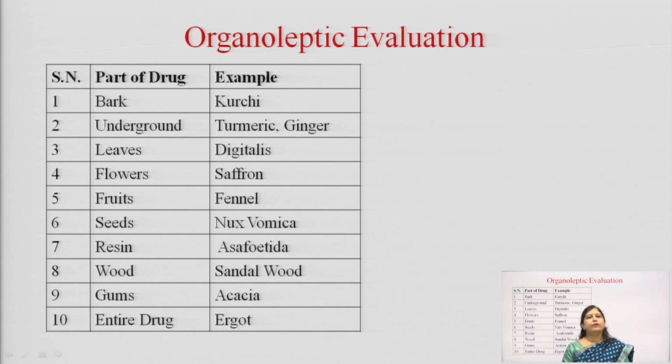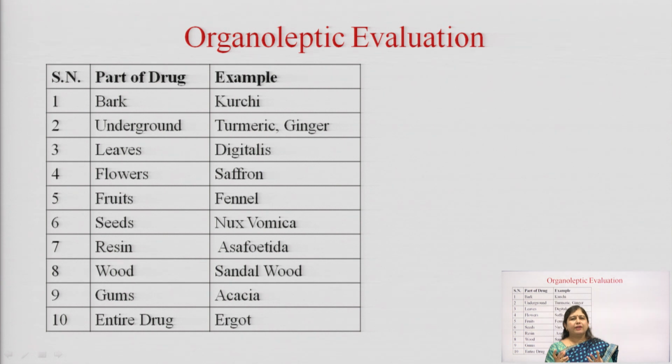So, here are a few examples of a plant drug. If a drug is a plant, then it may be available to us in the form of a bark or an underground rhizome or leaf or flower or fruit or seed or resin or wood or gum or as an entire drug. So, we have very different kinds of drugs available to us, from digitalis, saffron, fennel, nux vomica, asafoetida.